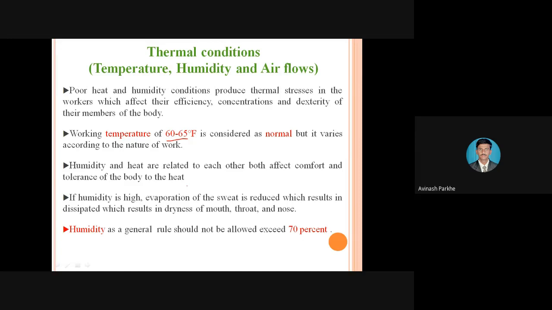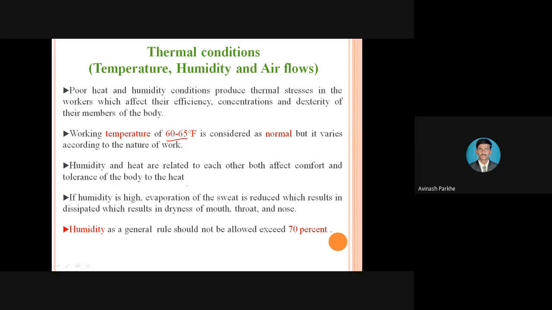Or take the example of the casting process, where we have to melt the raw material and pour the molten metal into cavities. So in the casting department the temperature is very high. At that time, sometimes the workers are not comfortable working in that temperature. Sometimes it has to be done, it is a requirement, but if the temperature increases beyond the limit, it is not possible to work in that department.